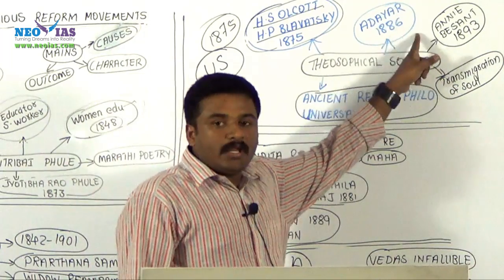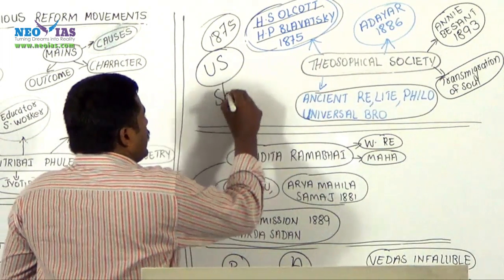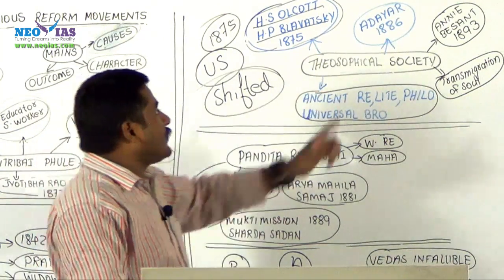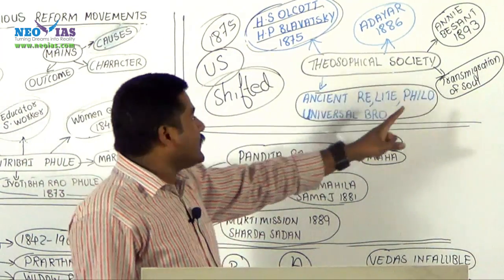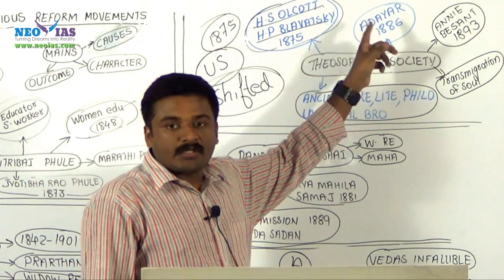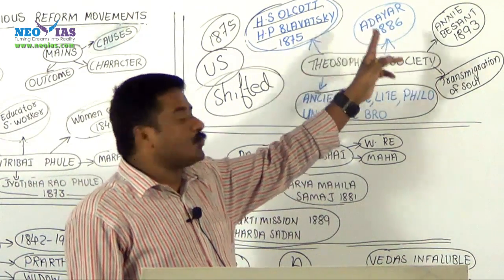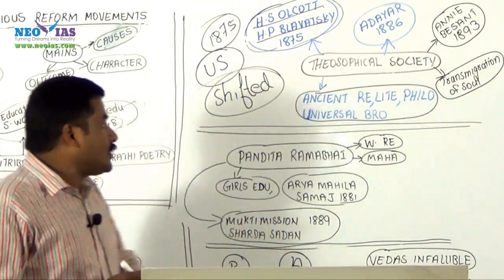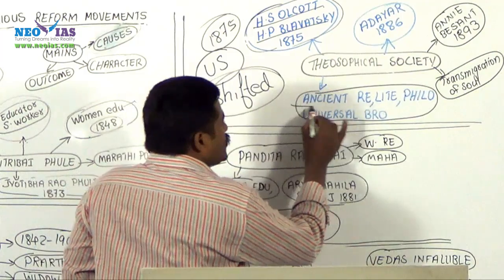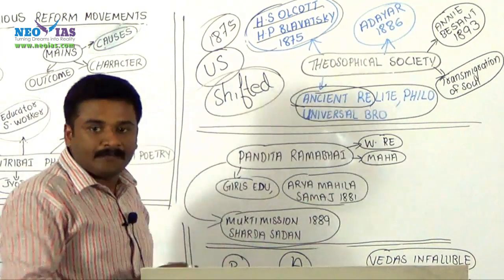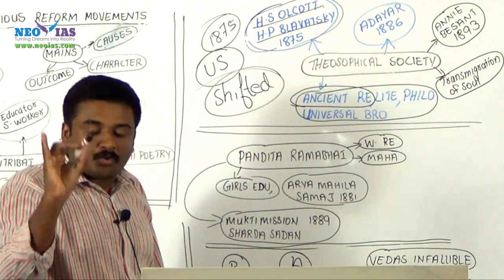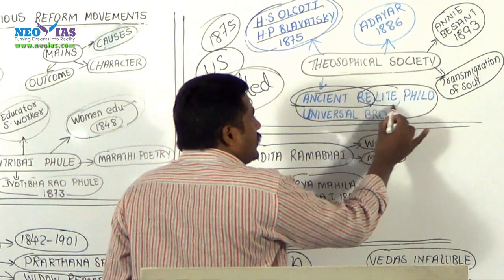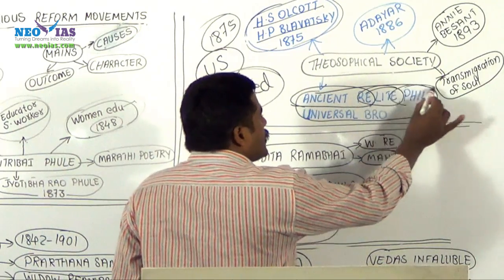Now, in 1886, they shifted the Theosophical Society's headquarters from the US to Adayar, which is in the Madras Presidency, near Madras. The basic objective of the Theosophical Society was to study the ancient religion, ancient literature, and ancient philosophies.